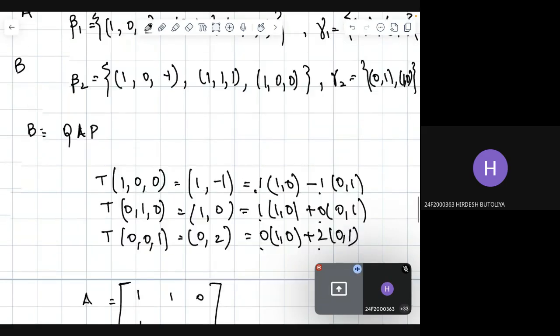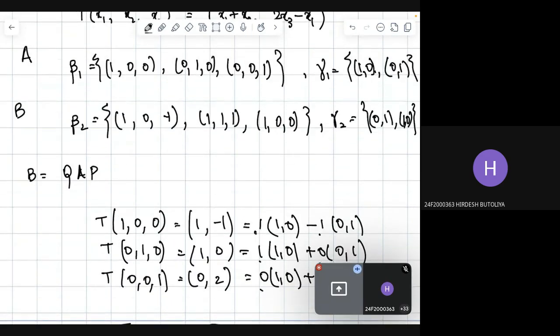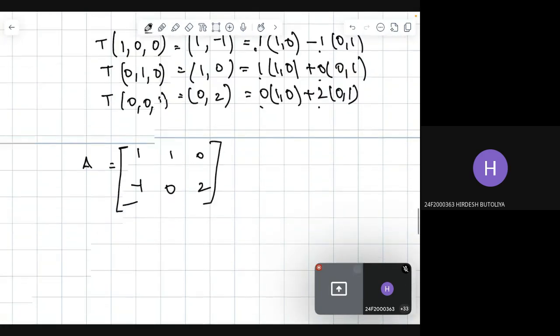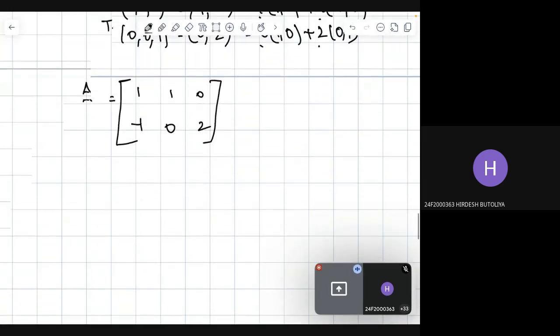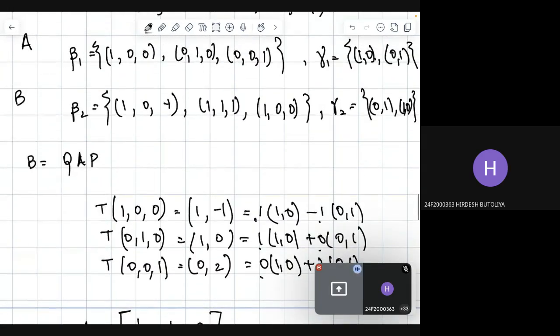Similarly, we are going to find the matrix B. The elements of beta 2 are (1, 0, minus 1), (1, 1, 1), (1, 0, 0).